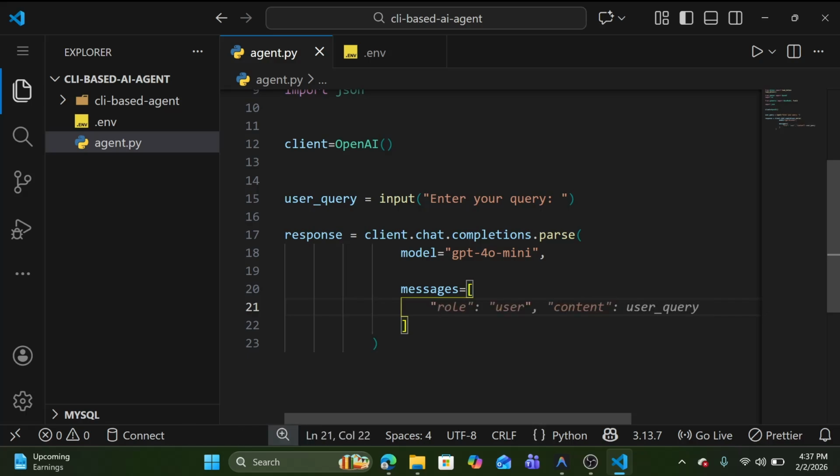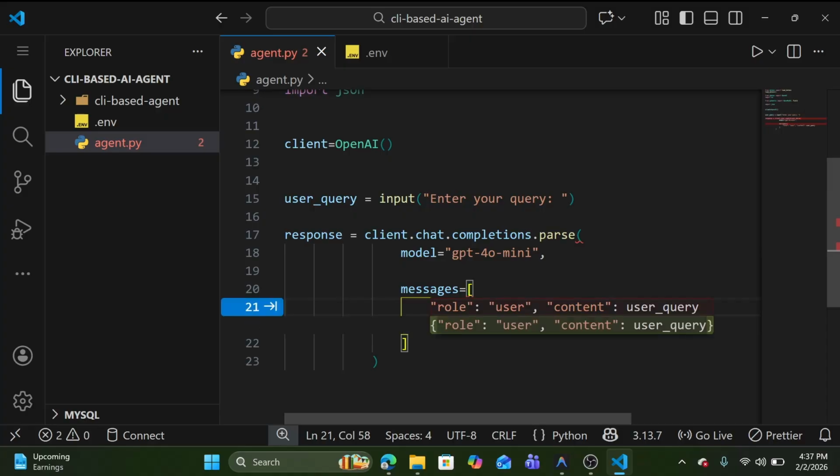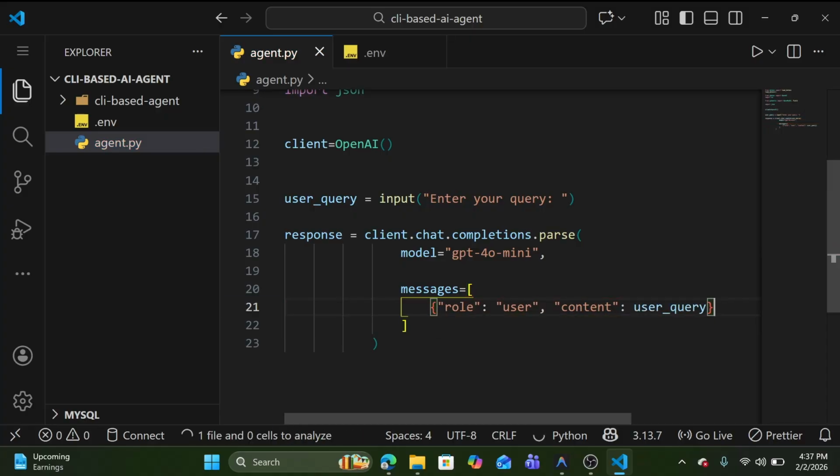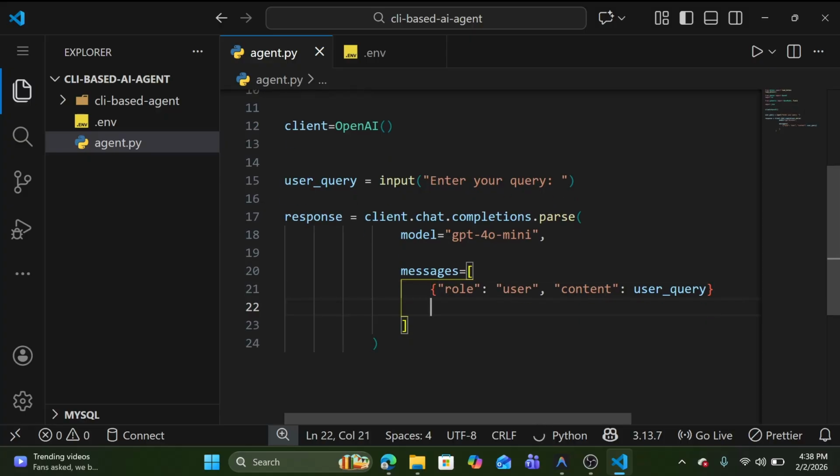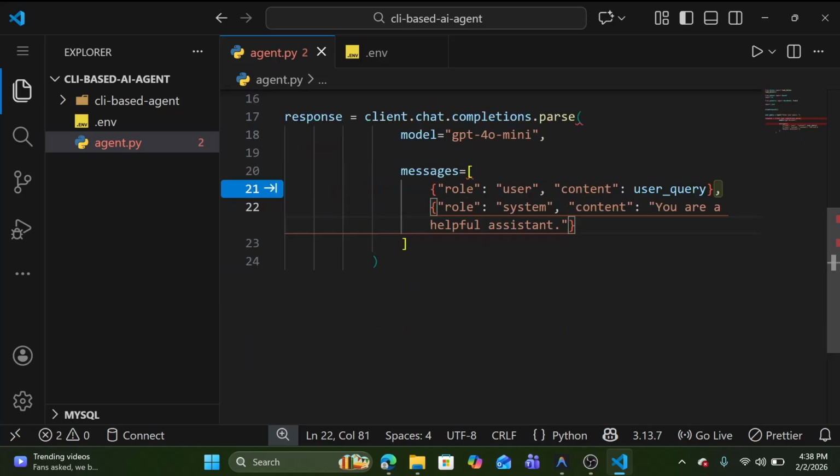Of course we need to give our user query, which will be given by the user, so that role will be user. And also we need to tell our model, hey, you are an AI assistant which resolves a query based on the user query. Again we need to give it a role, the role will be system.